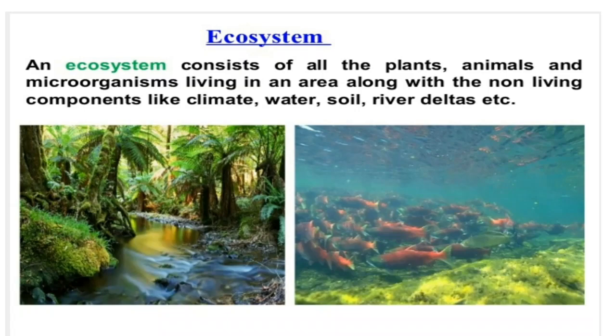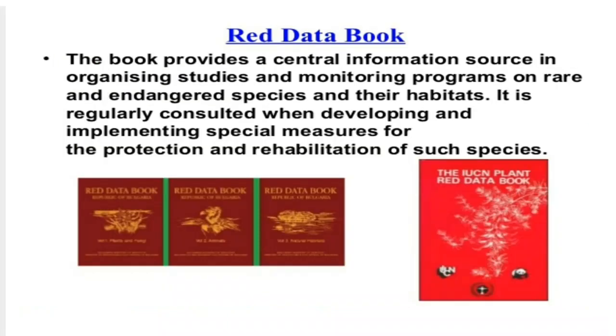The definition of an ecosystem is that it consists of all plants, animals and microorganisms living in an area along with non-living components like climate, water, soil, rivers, deltas, etc. All this together we call an ecosystem, and the ecosystem is interdependent. As we have seen in class 7 about food webs, to balance this ecosystem we require food chains and food webs, and together we call it an ecosystem.